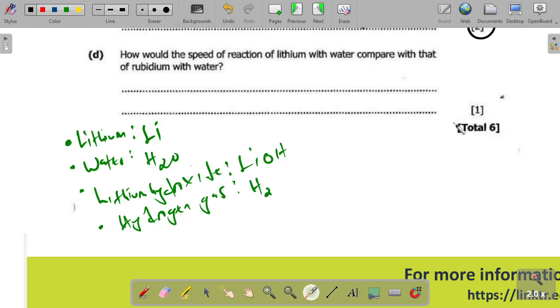Write this down: the reaction of lithium with water is much slower than the reaction of rubidium with water. This should be your point. Remember that in group 1 of the periodic table, reactivity increases as you go down the group.